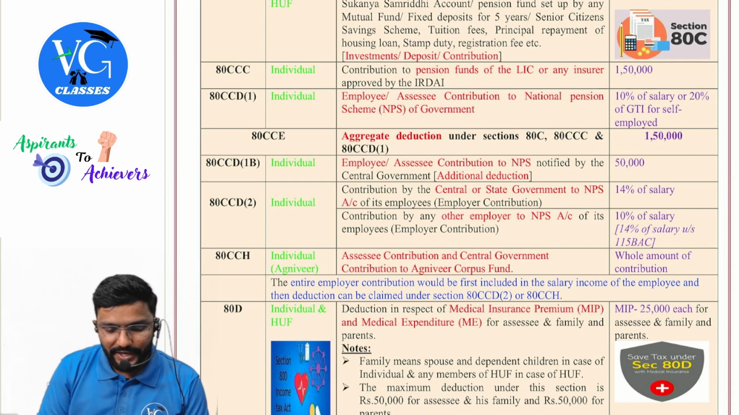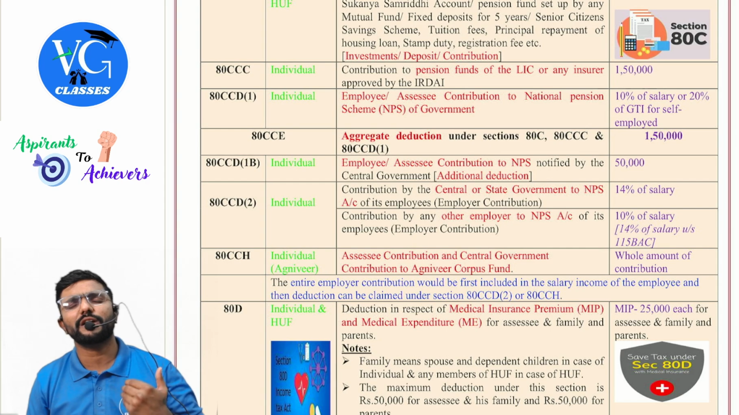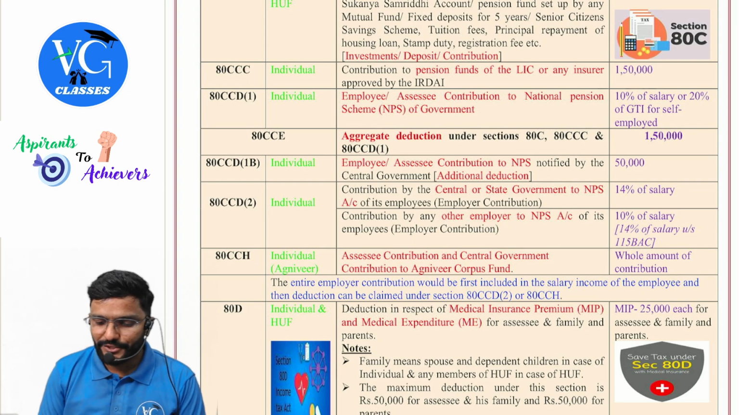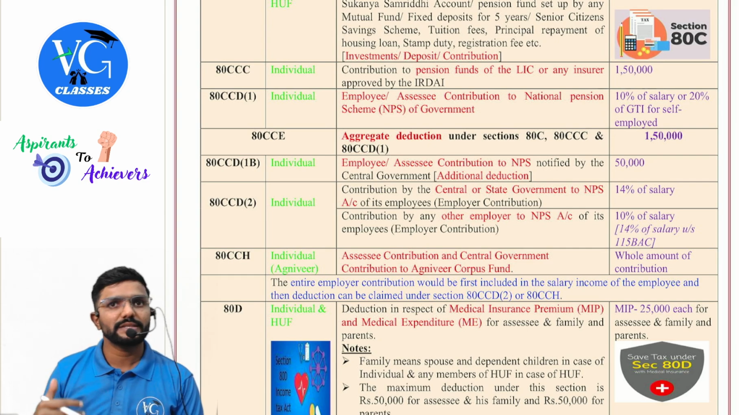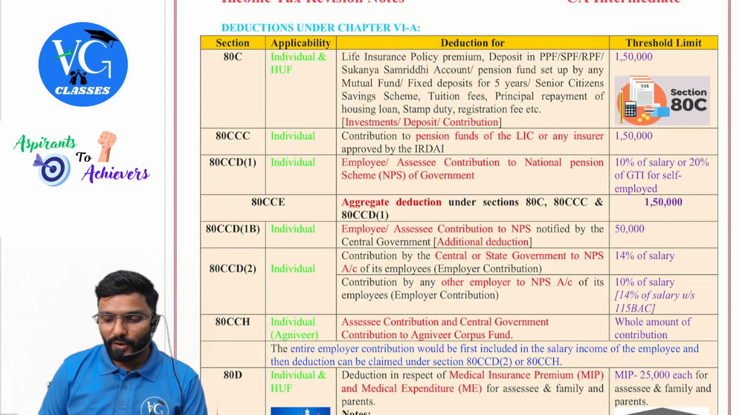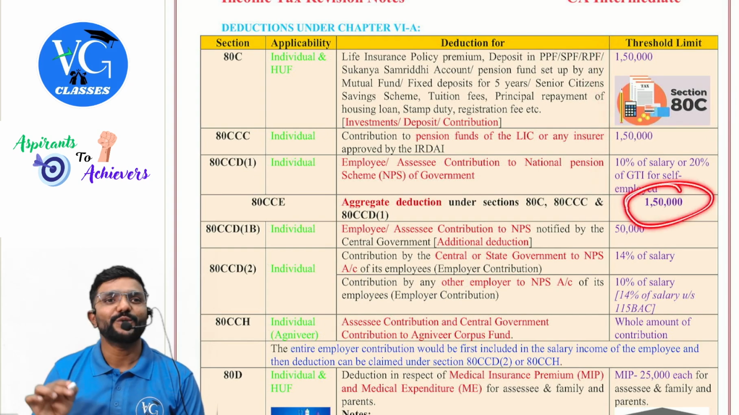80CCD subsection 1: individual employee or assessee contribution to the National Pension Scheme of the government, NPS, or we also call it Atal Pension Yojana. Deduction is how much? 10% of salary, or 20% of gross total income for self-employed. Even self-employed can open this, sir? Yes. Next, guys, all these three put together, they told maximum deduction is 1,50,000.